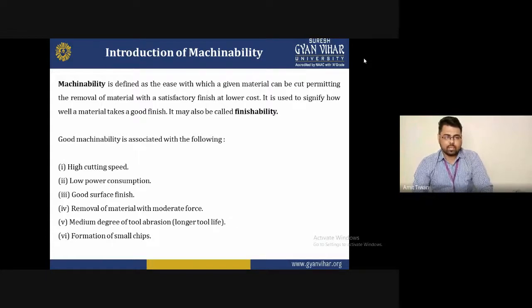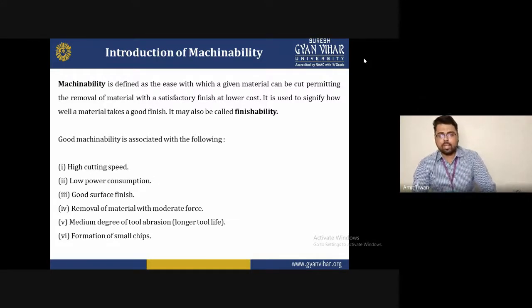Third one is low power consumption. How can we achieve low power consumption? My objective is to teach you how we can achieve good machinability, or good surface finishing, with the help of all the respective parameters which we discuss in today's lecture.